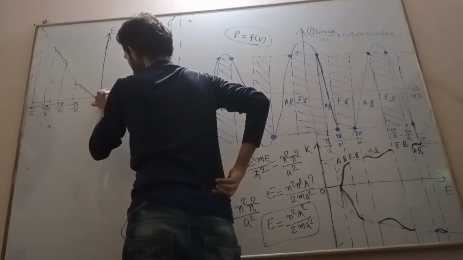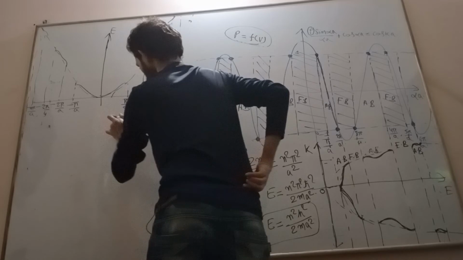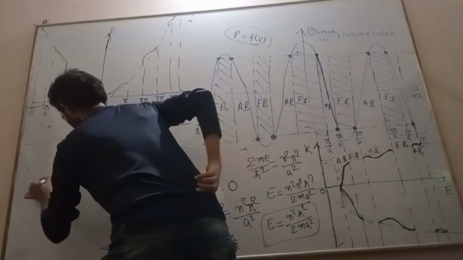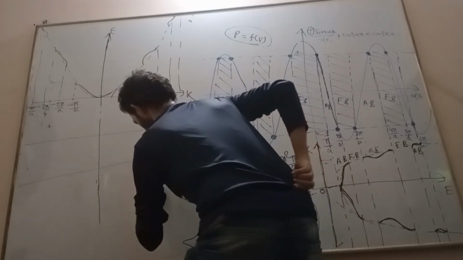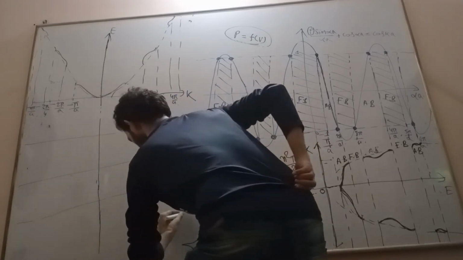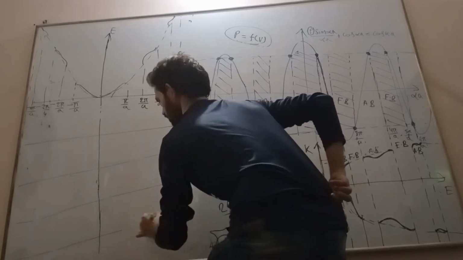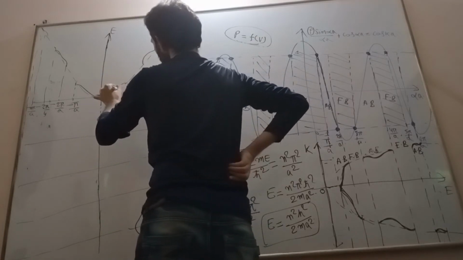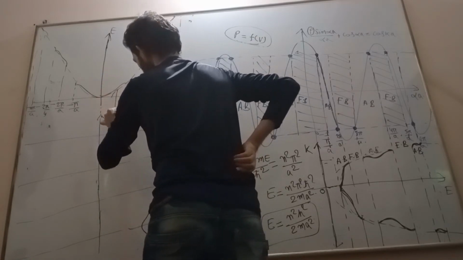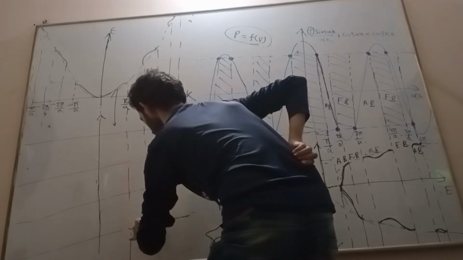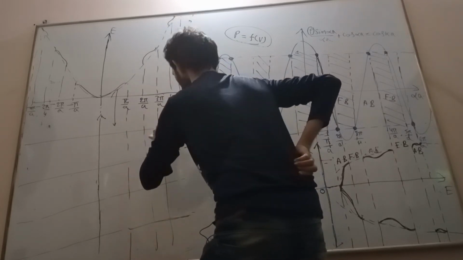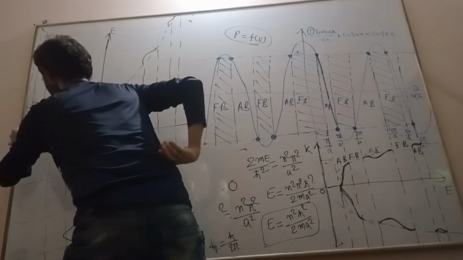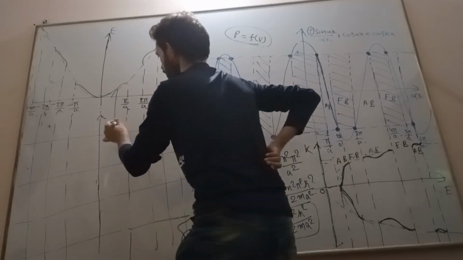Now corresponding to this, we will also draw the wave function corresponding to each allowed energy band.